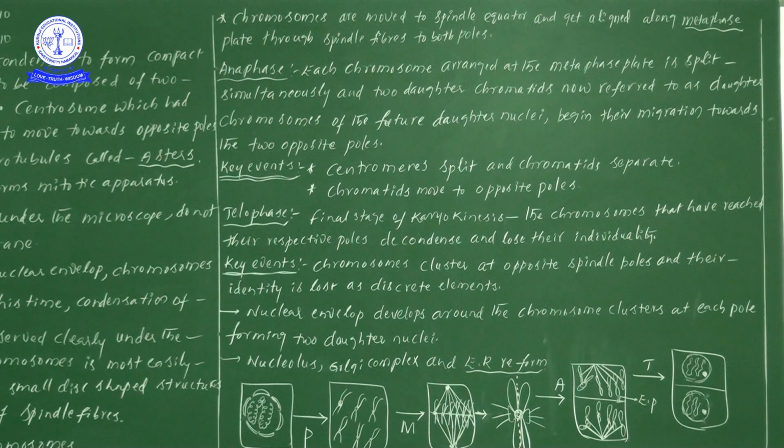So it is like the opposite. That's why in some cases we learn it like this: prophase characteristics are opposite to telophase, or telophase characteristics are opposite to prophase.